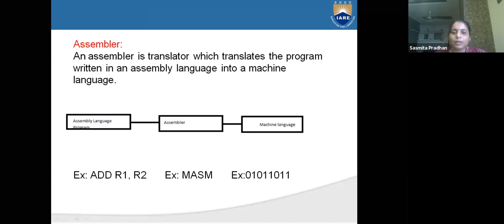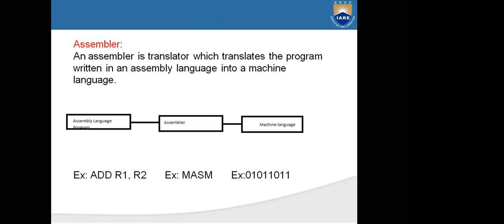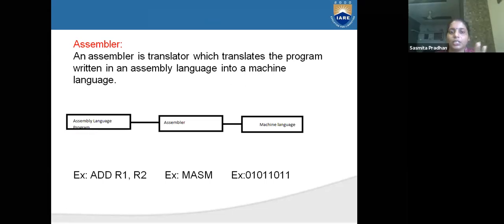And what is the comparison here? The assembler is one type of translator. It can translate from assembly level language to machine level language. Assembler is a translator which translates from assembly level language to machine level language.